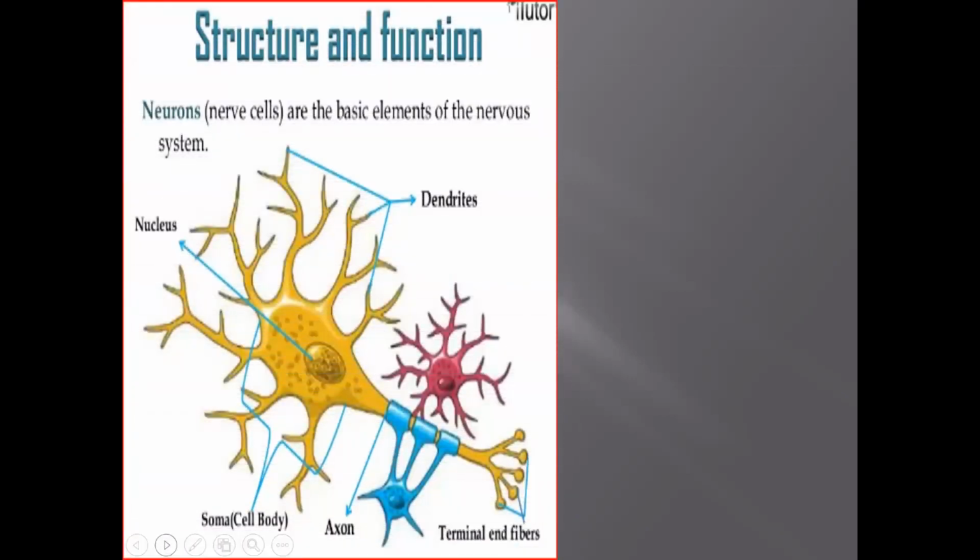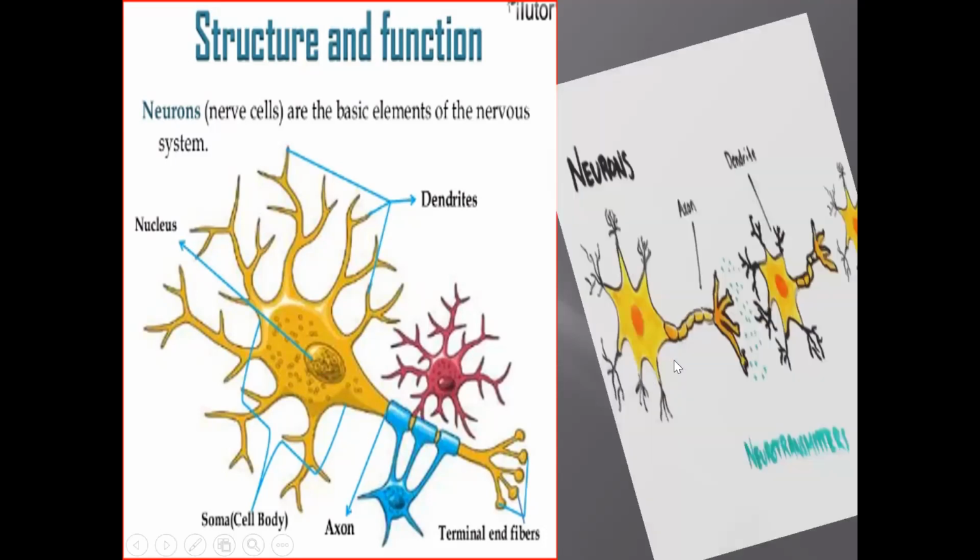Structure and function of a nerve cell. The nerve cell is made up of two main parts, that is the cell body, which is also known as cyton, and axon. The axon is also called nerve fiber.